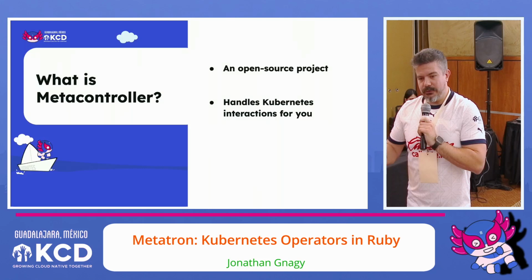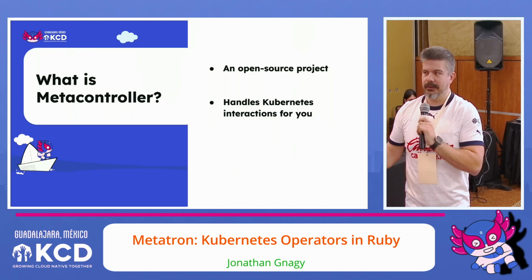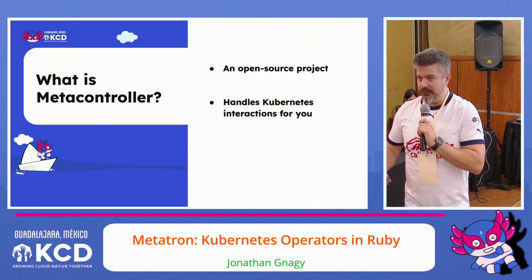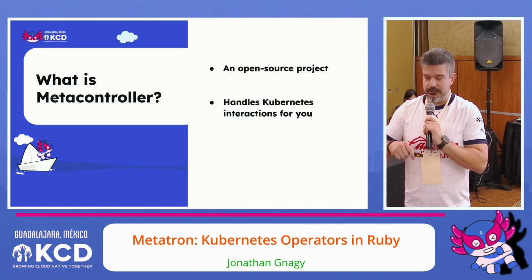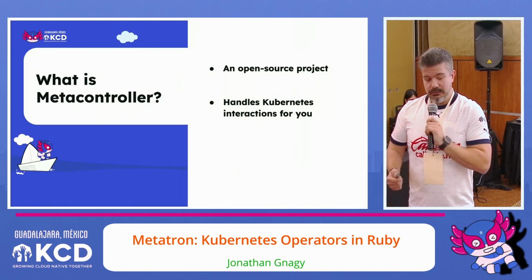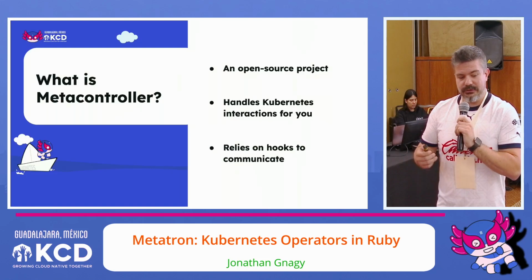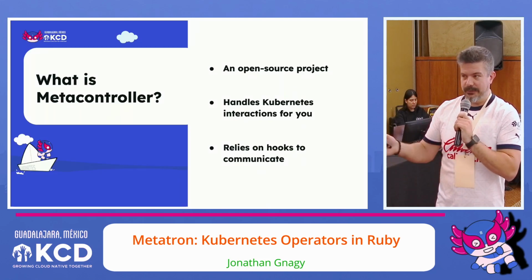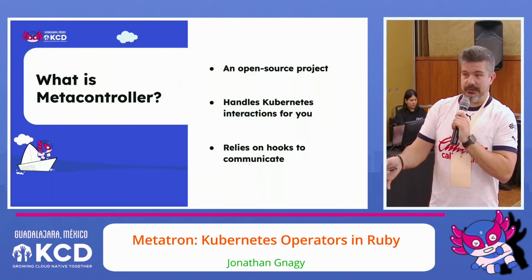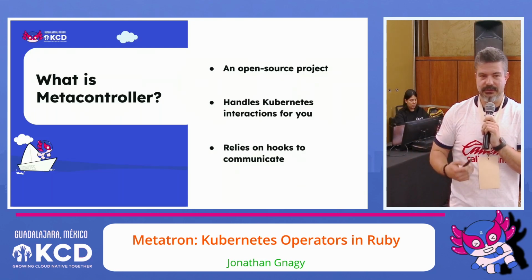By that, I mean, if you remember on our diagram, there were lots of things that your controller had to do. It had to interact with Kubernetes and understand the current state of the world. It had to make changes. It has to run that reconciliation, all that sort of stuff. Well, Metacontroller's job is to take care of as much of that for you as possible. Your code really just needs to handle some hooks that Metacontroller interacts with. So Metacontroller is looking for API endpoints based on certain types of controllers you might create. It's looking for an API endpoint to send some JSON data to about the current state of the cluster. And then it's expecting a response back with JSON to tell it, here's the desired state.